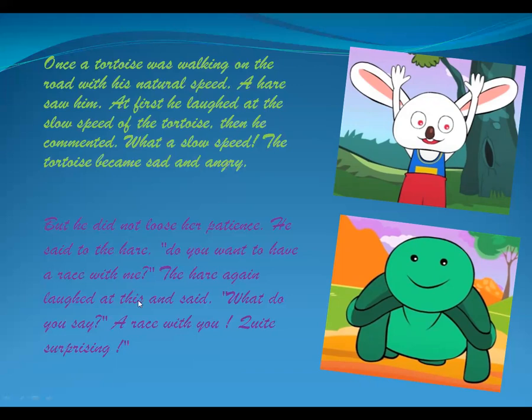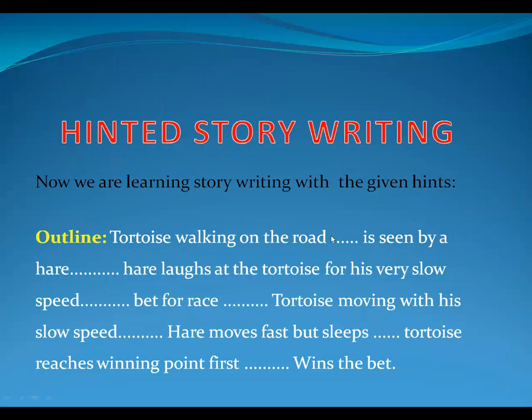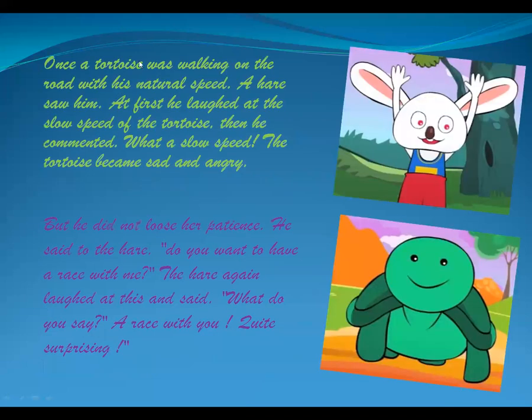See the previous hints: tortoise walking on the road, seen by a hare, hare laughs at the tortoise for his very slow speed. Till here, three sentences were given, but here we made more, and long.